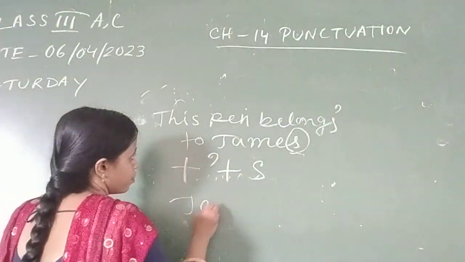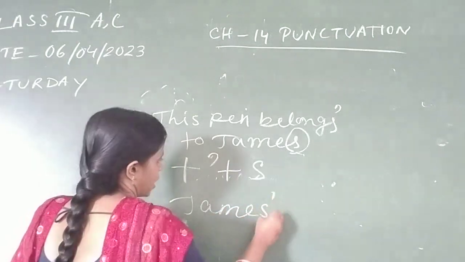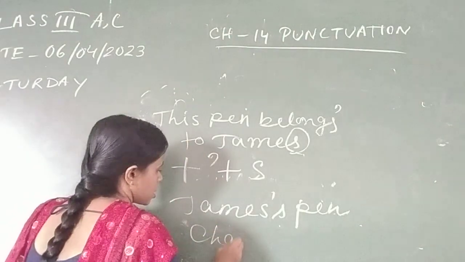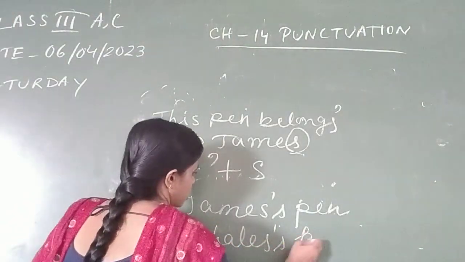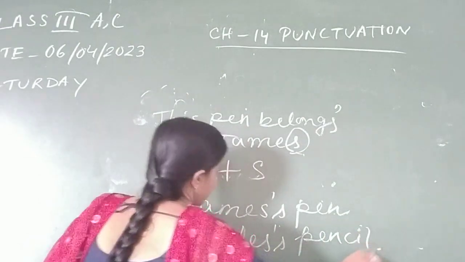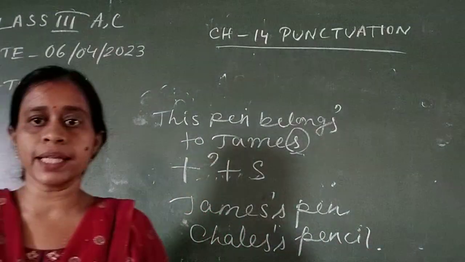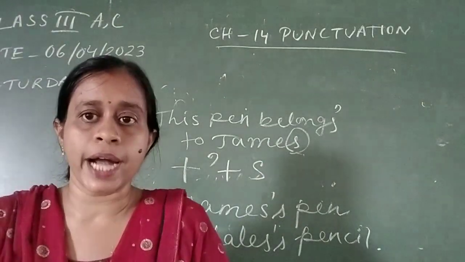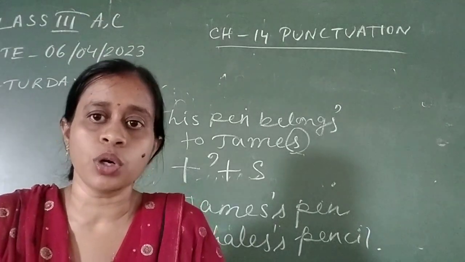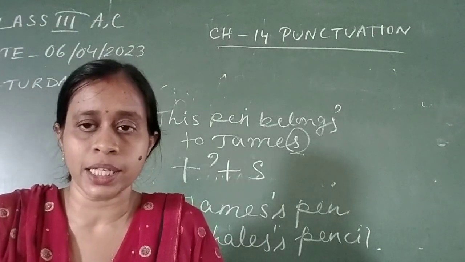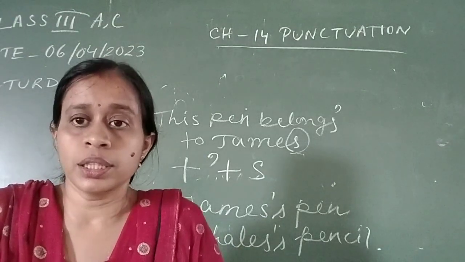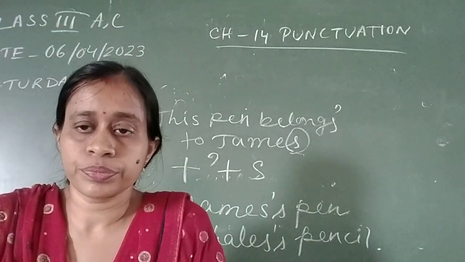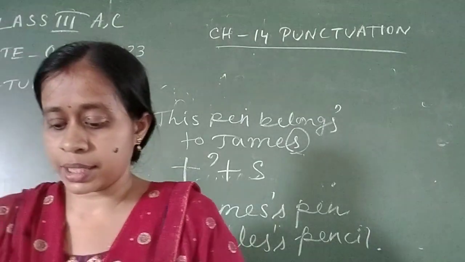Like James's pen. Charles's pencil. In case of singular noun, you should add apostrophe s. In case of plural noun, only use apostrophe, no need to add any s. In case of proper nouns, the names, if the name ends with s, then you have to use apostrophe s. Okay, these are the systems.